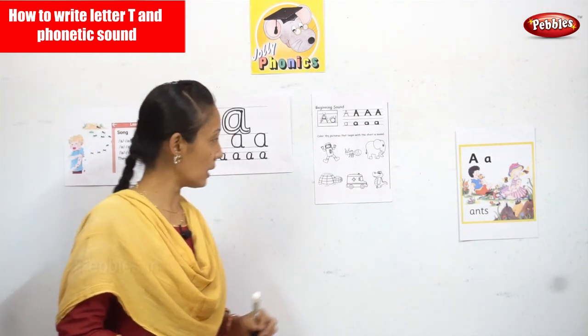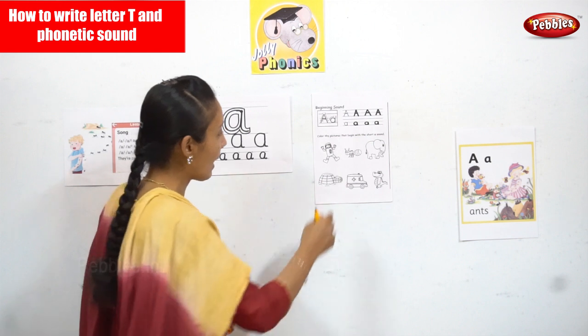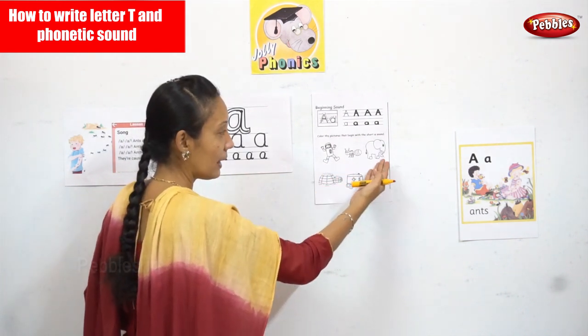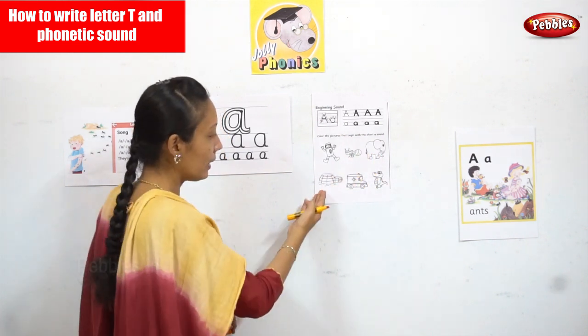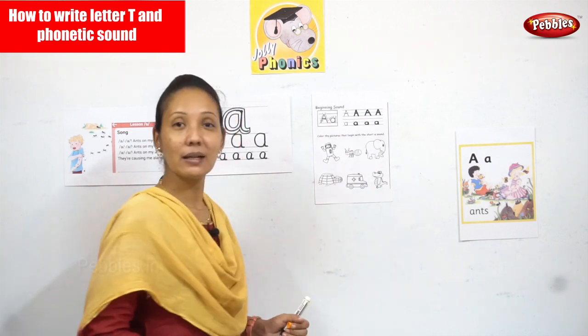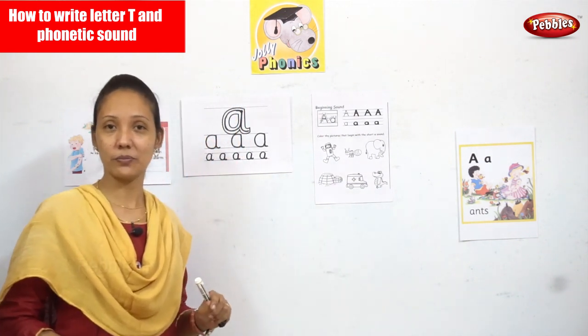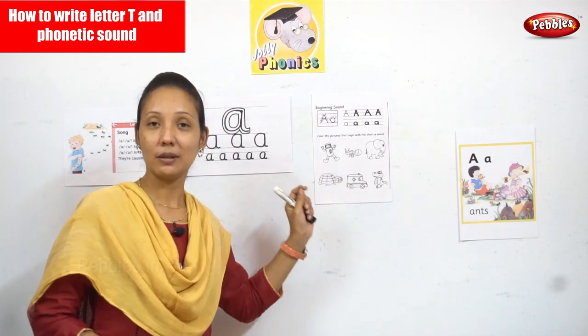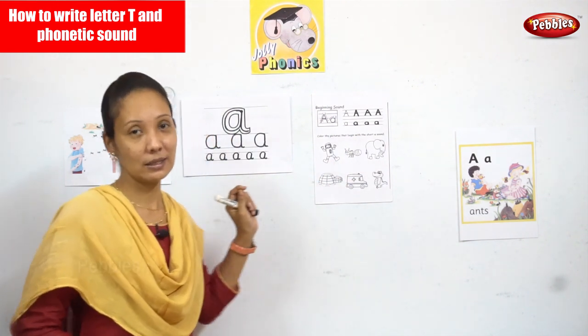That is the pronunciation A. Now we have astronaut, ant, elephant, igloo, ambulance, and an alligator. Yes. Now all the pictures which start with A, we will color.